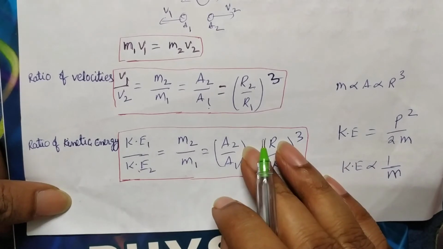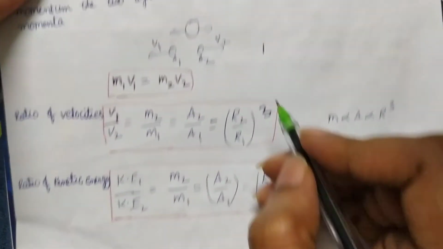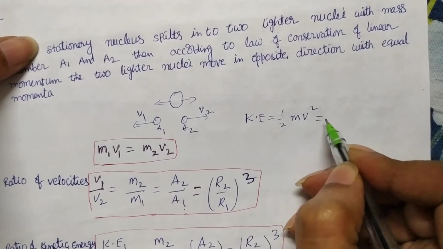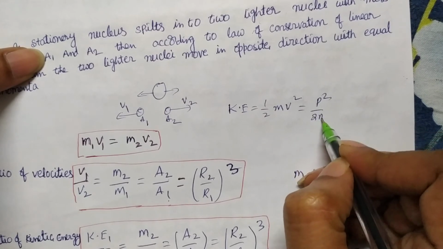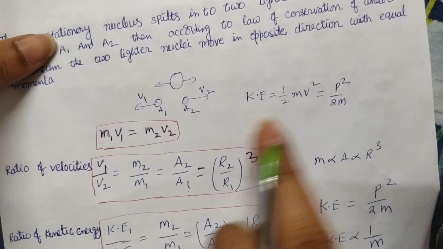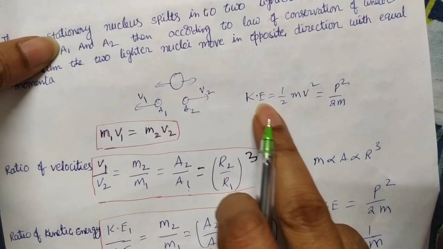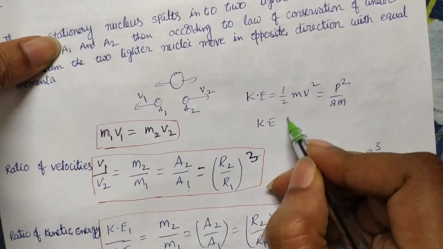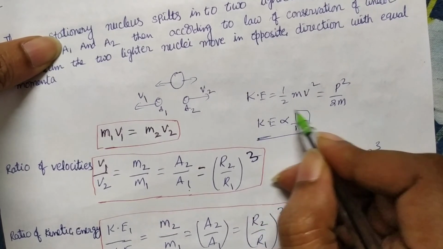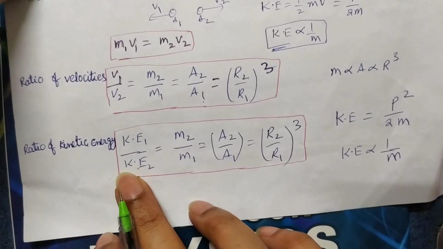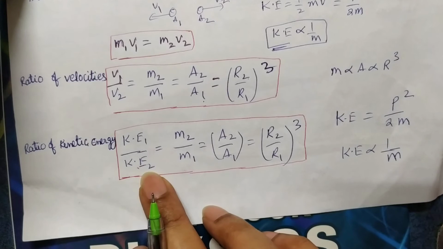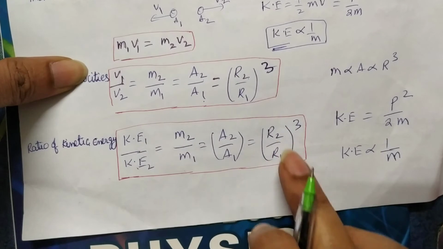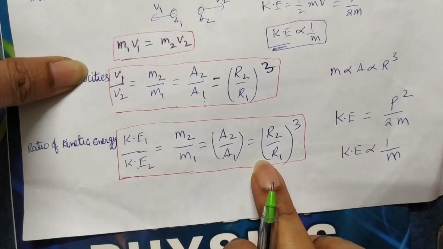Similarly, if you want kinetic energy, you see the kinetic energy formula, right? Kinetic energy is equal to half mv square, or otherwise p square by 2m we can write. You know that p is momentum. Momentum of both particles is the same. So kinetic energy is inversely proportional to mass. So KE is inversely proportional to mass using this expression, and we can write here kinetic energy of the first particle by kinetic energy of the second particle is equal to m2 by m1. Nothing but A2 by A1, that is R2 by R1 whole cube. You get a similar equation. Is it clear?